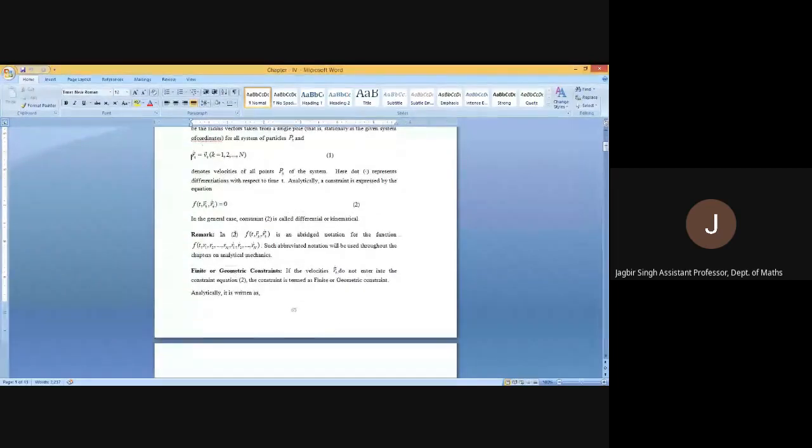Okay. So in the remark it is stated that although we are going to write every time the constraint equation as in equation 2, F(t, r_k, r_k vector dot) equal to 0, it's just a notation for this function.